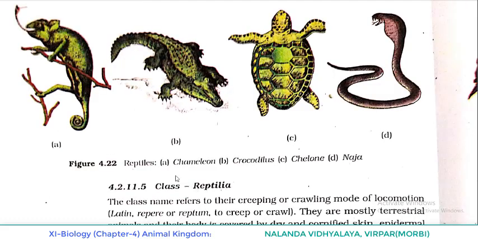First one is chameleon and the second is Crocodilus, that is crocodile. There you can see on the body the dry scale or cornified epidermal skin, that is known as scales or scutes. In the case of Chelone, that means turtle, there also we can see the cornified structure, the dry epidermal skin. And Naja is limbless. That's why we told that if they have limbs, then two pairs. Snakes come under reptiles, they do not have limbs. So, class Reptilia with examples, I think it's clear for you.